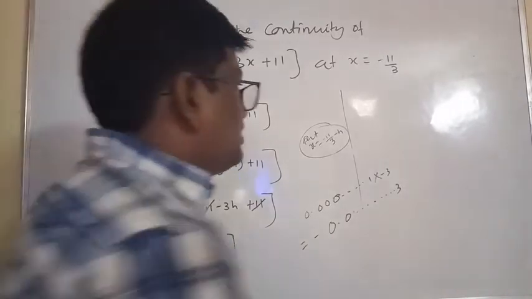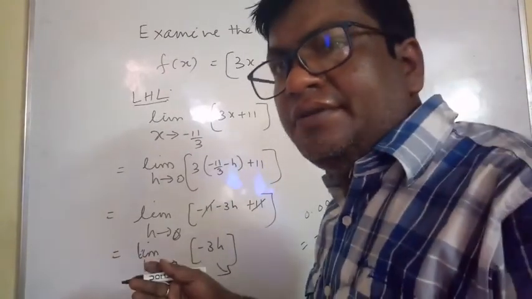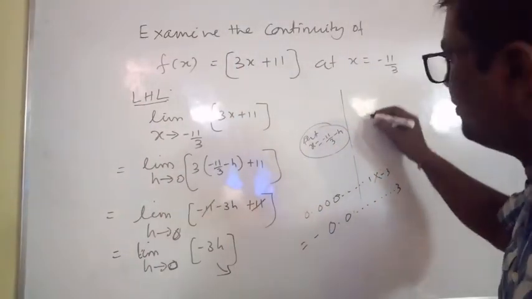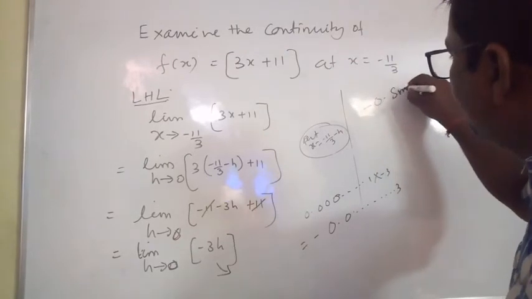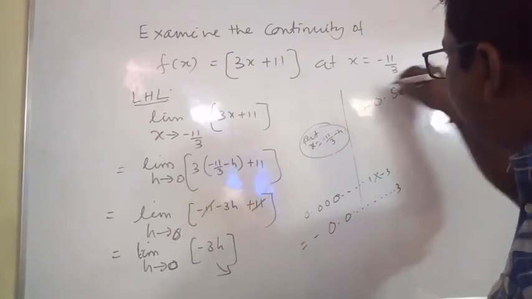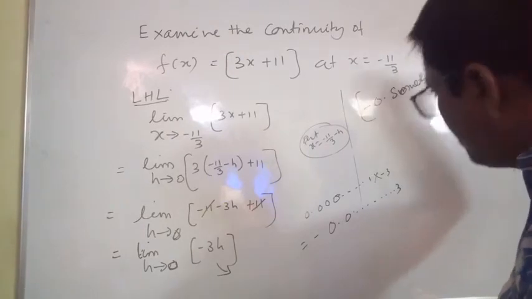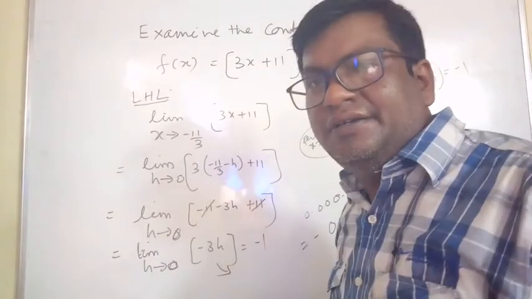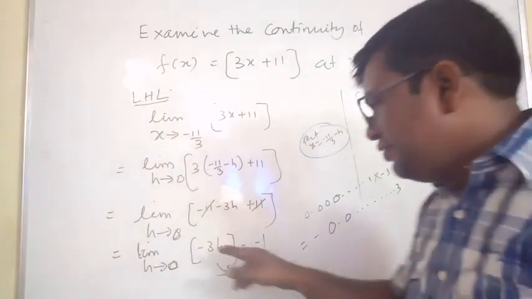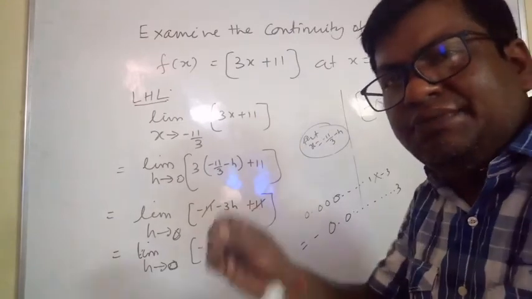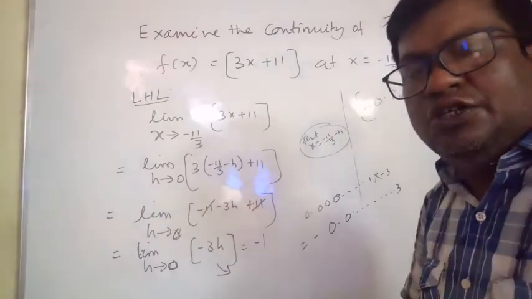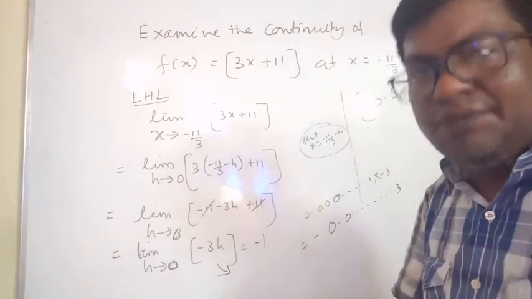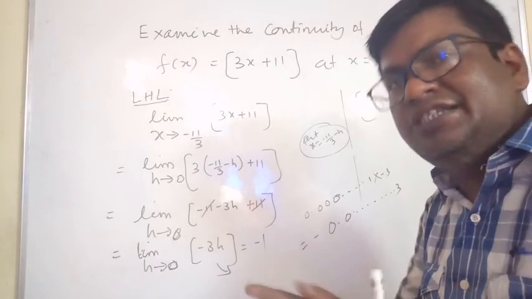What is the greatest integer of minus 0 point something? The greatest integer of minus 0 point something is equal to minus 1. So this is equal to minus 1. Try to understand: minus 3h, with h a very small positive quantity, will be minus 0 point something. So the greatest integer function of minus 0 point something is equal to minus 1.